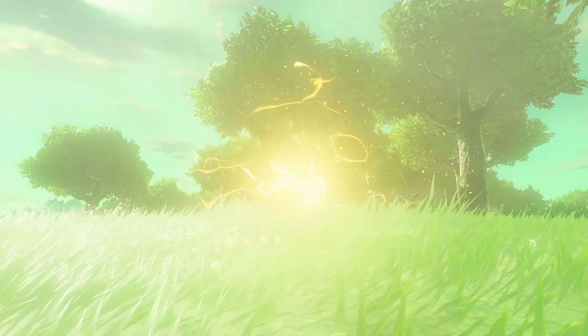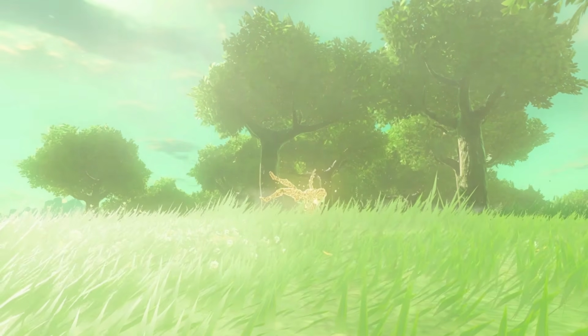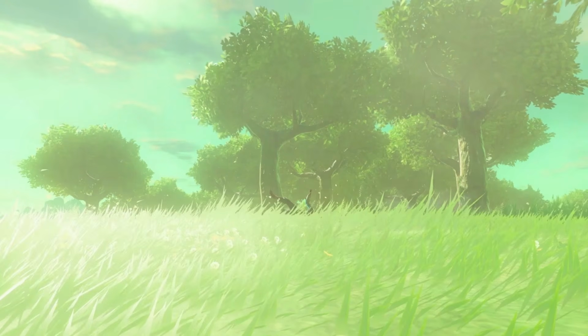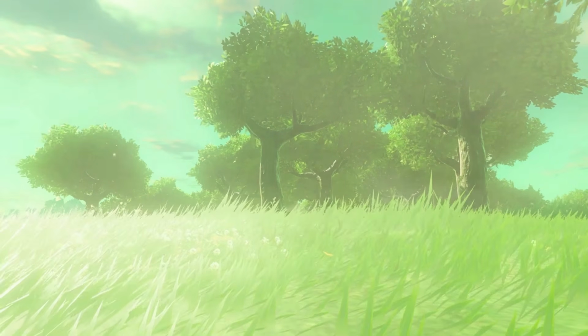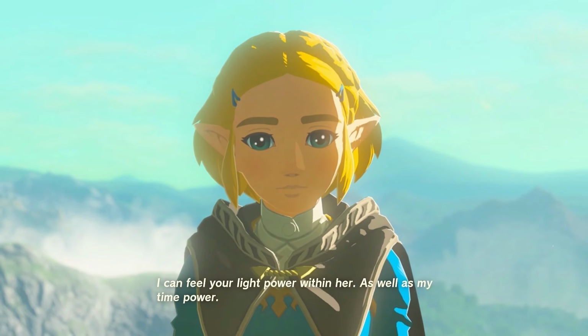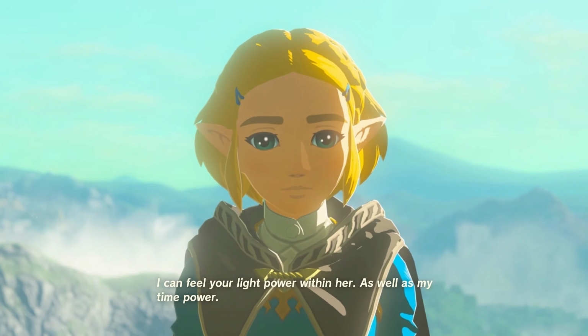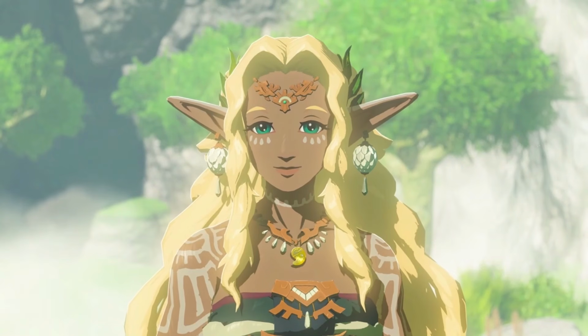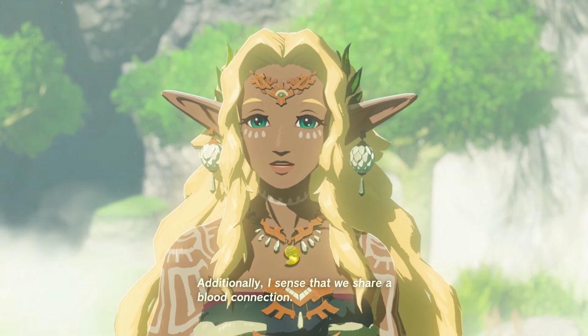Making a direct parallel to how her power of light unlocked, Zelda's power of time, which sends her back to the founding of Hyrule, also unlocks in a desperate moment. Then when she meets Rauru and the first queen of Hyrule, Sonia, it's the latter who confirms that Zelda has both of their respective powers and that there's a blood connection between the 3 of them through Zelda.